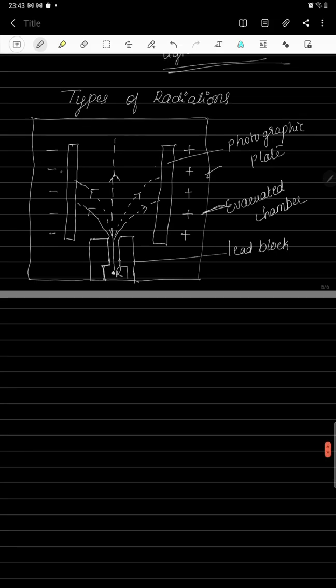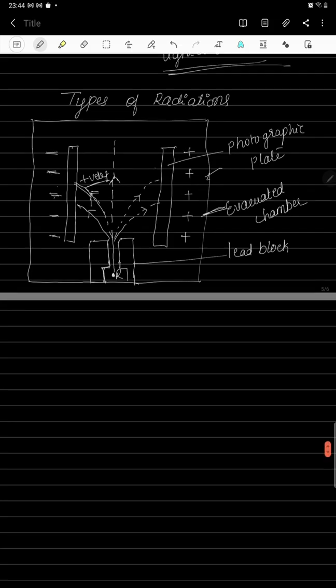Now take a photographic plate and give a negative charge to it. Part of the radiations coming from the radioactive source are deflected towards the negative plate. If the radiations are deflected towards the negative plate, it means the radiations coming from the radioactive source will obviously be positively charged. So one type we are getting from the radioactive source is positively charged radiations.